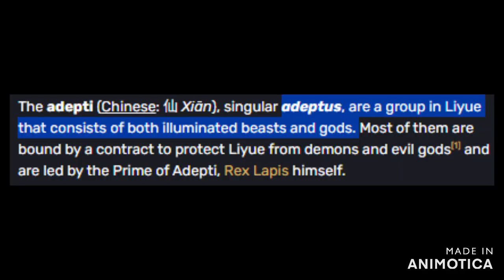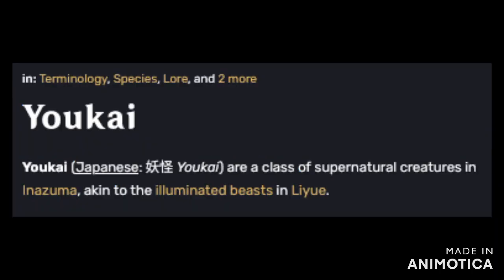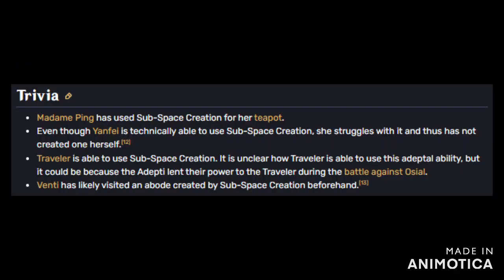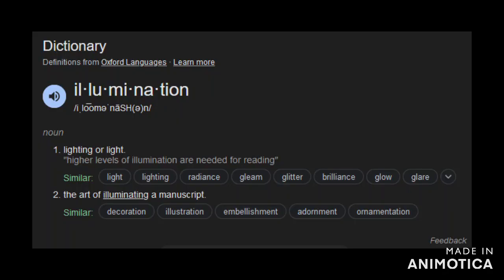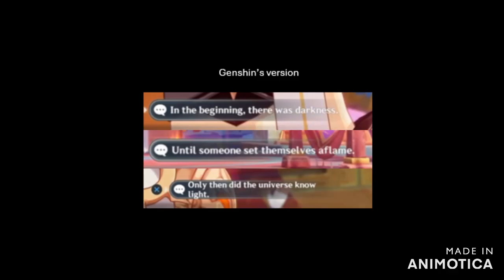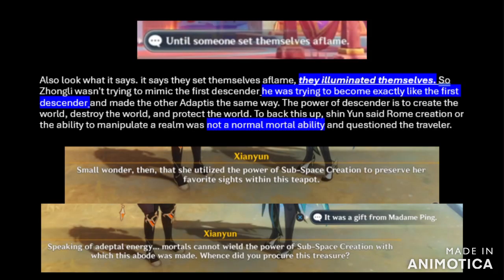The reason why I bring this up is because Adeptus and Illuminated Beasts are considered gods, and yokai are akin to the Adeptus. One of the Adeptal arts is realm creation. Morax illuminated the Adeptus. The definition of illuminated is light up, and the first descender who created the universe lit themselves aflame. Most likely Zhongli was teaching a group of people certain abilities from the Gnosis.